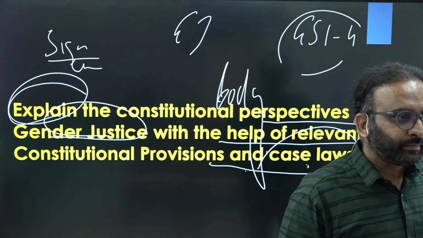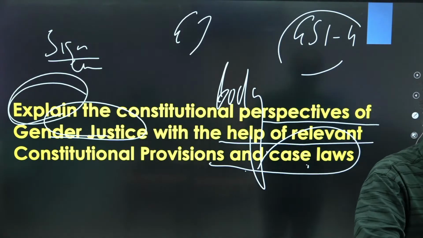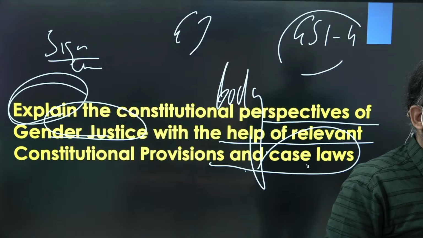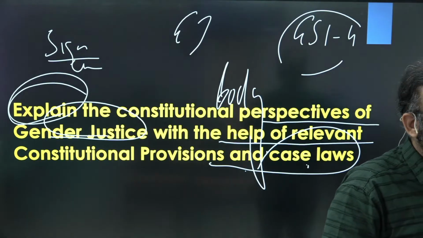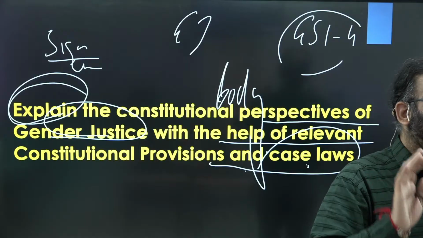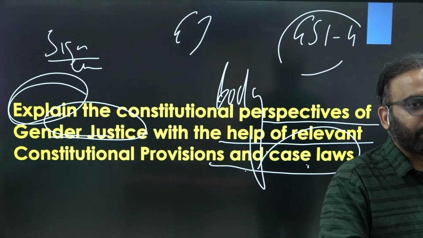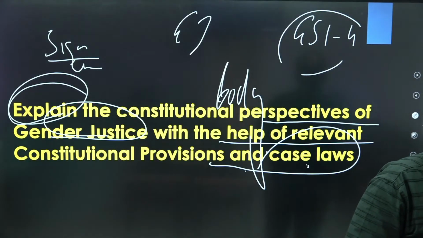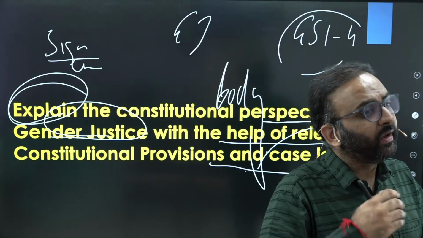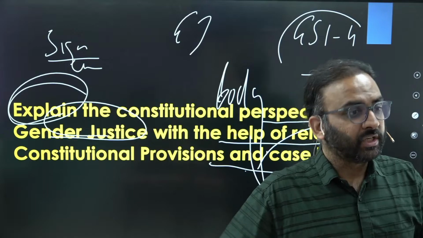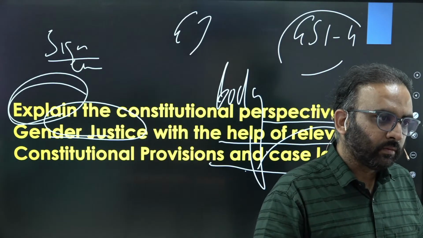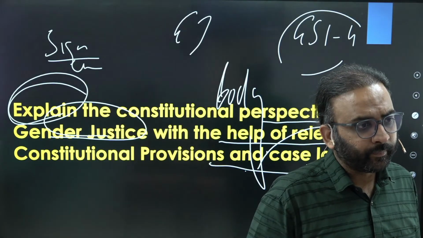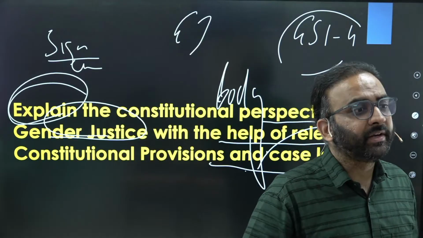You get the point? Because these questions are remotely or indirectly linked with the given topics mentioned for that particular paper, right? So that's why your answer should be multidimensional. Never ever restrict yourself to just the polity perspective. Suppose a question is asked on poverty, suppose causes of poverty has been asked. Never ever restrict yourself to the economic causes of poverty just because it is being asked in GS paper 3. Write about social causes also, right? Or maybe political causes, cultural causes, and so on. Clear? So make your answer multidimensional.